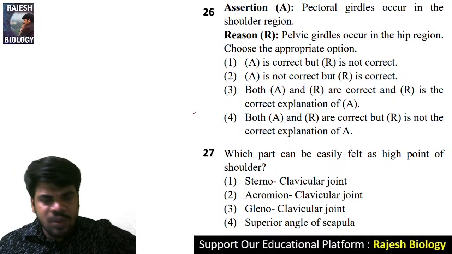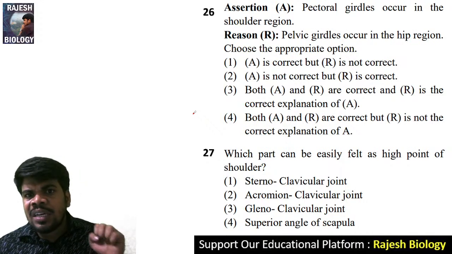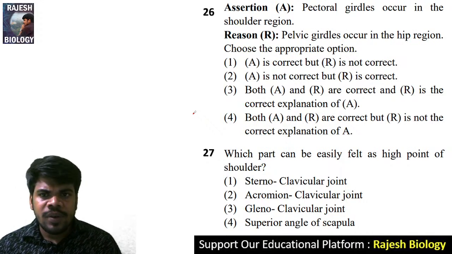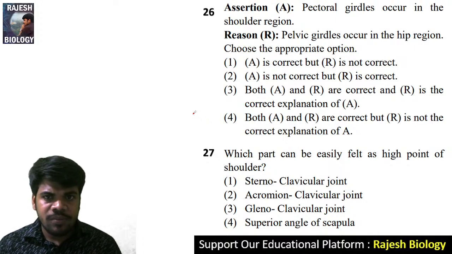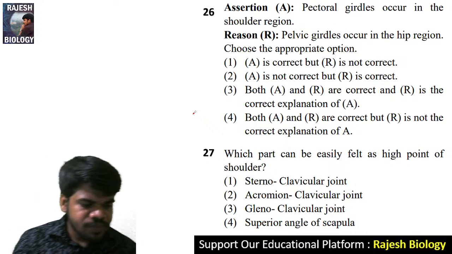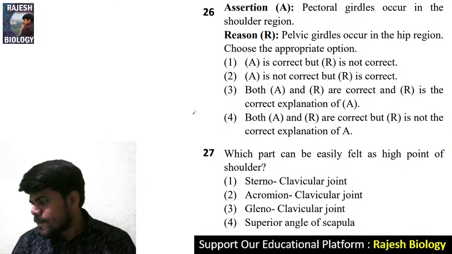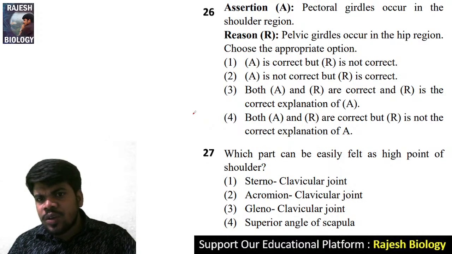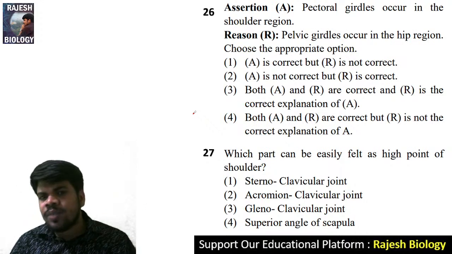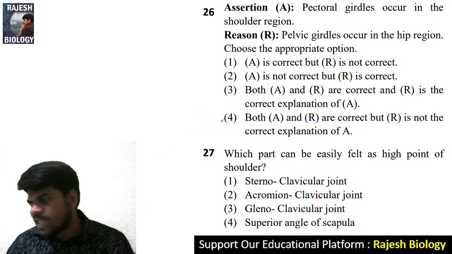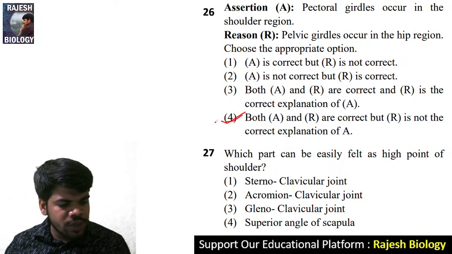Come to the 26th question. Assertion, pectoral girdles occur in the shoulder region. Reason, pelvic girdles occur in the hip region. Okay. Yeah, 26th, you are saying pectoral girdles present in the shoulder region only, Chandrika. Both are correct, but it is not the correct explanation. Okay, come to the 27th question.